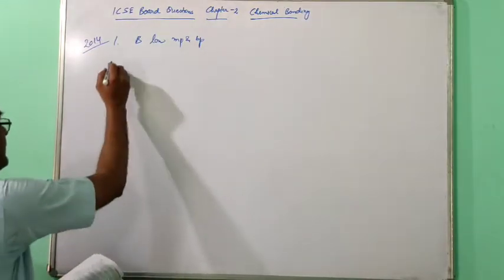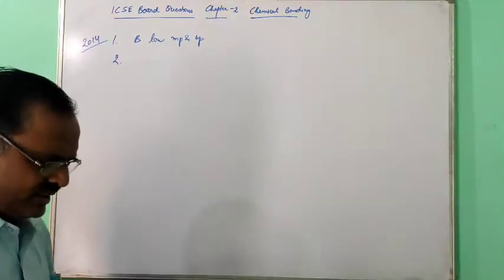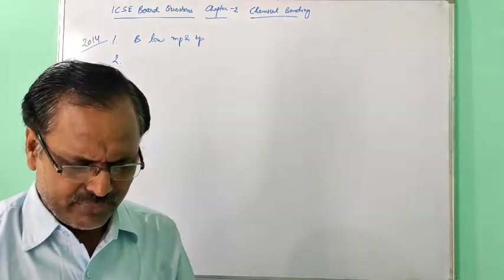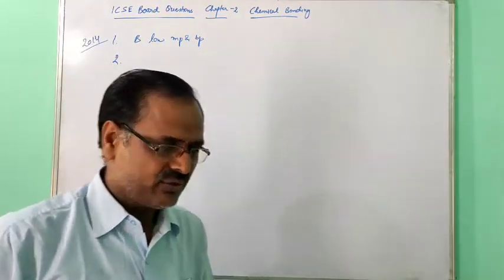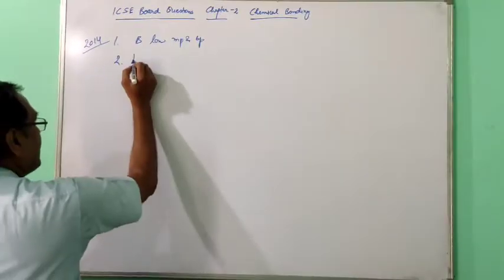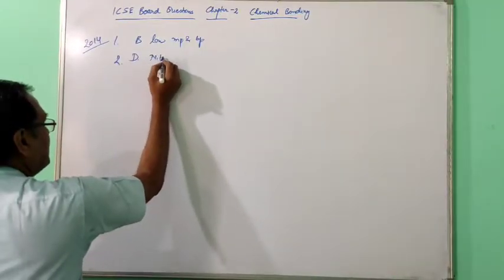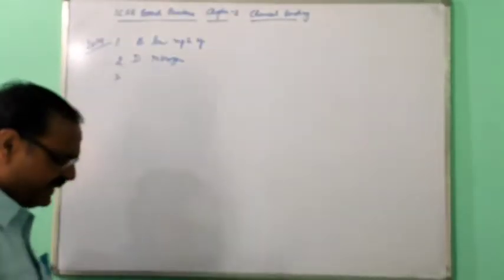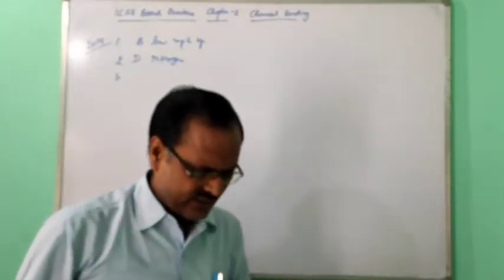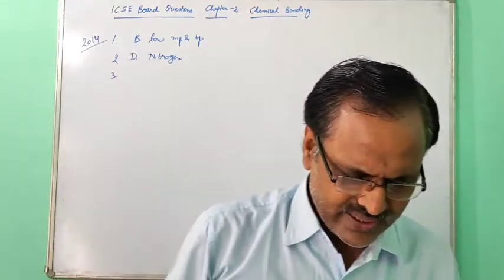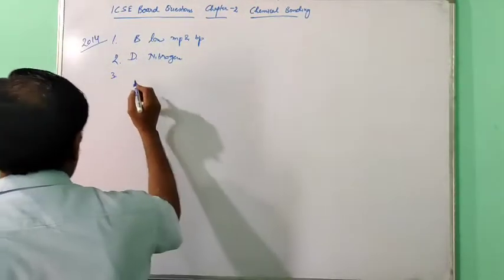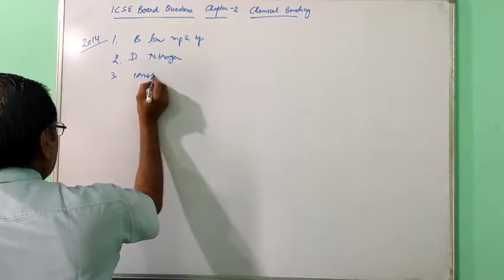And the second one, the molecule which contains a triple bond is nitrogen, D. Nitrogen contains a triple bond. Now the third: give the word phrase for the formation of ions from molecules. Ionization, very important.